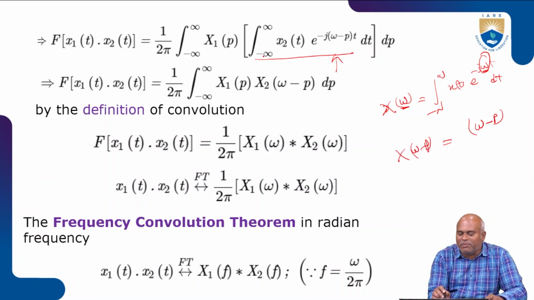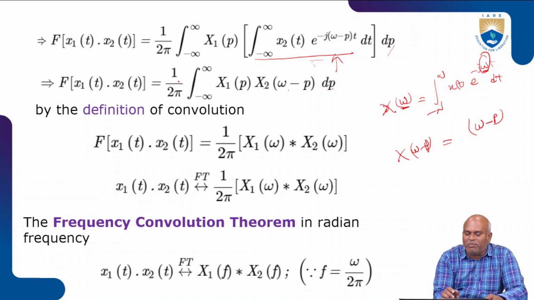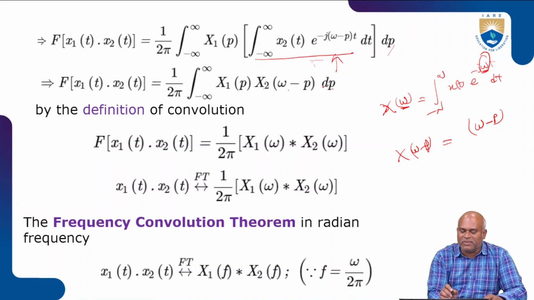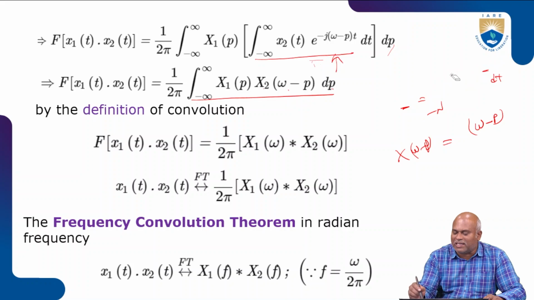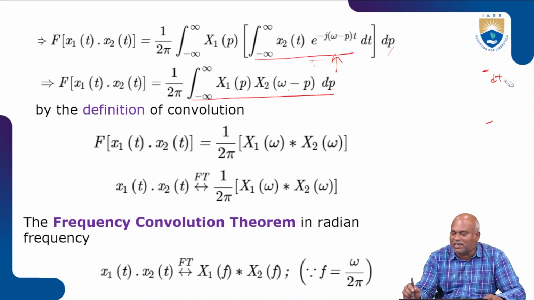So integration from minus to plus infinity of x2 of t e power minus j omega minus p t dt, I write as the Fourier transform x2 of omega minus p. Now 1 by 2 pi integration from minus to plus infinity of x1 of p x2 of omega minus p dp. We got it. See this equation. What is this equation? This represents a signal convolution condition.